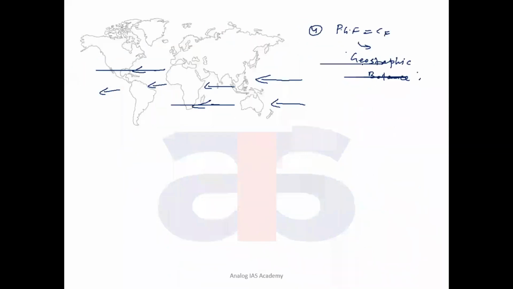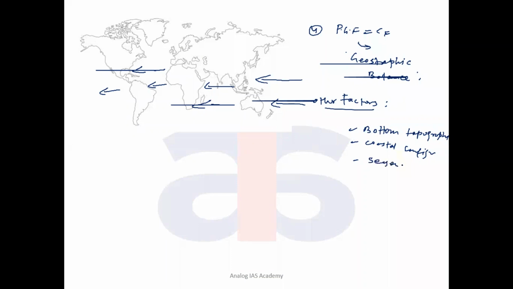Apart from this, there are other factors that can also influence the current, like the bottom topography of the oceans, or coastal configurations. Currents might also be affected by seasonal changes, or by climate change in the long run. These other factors are also there.